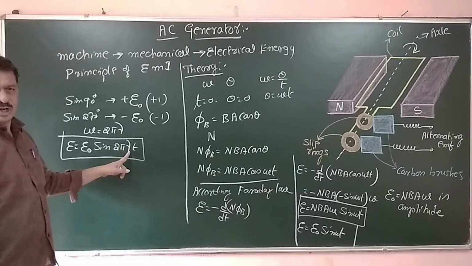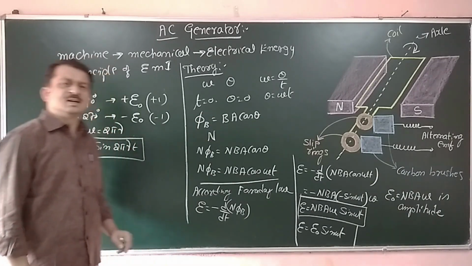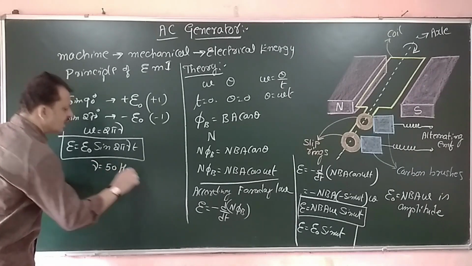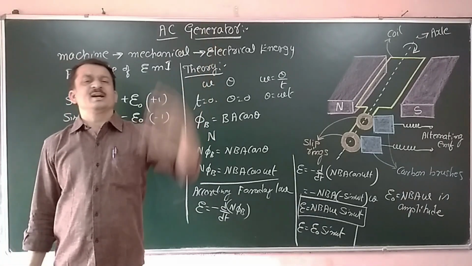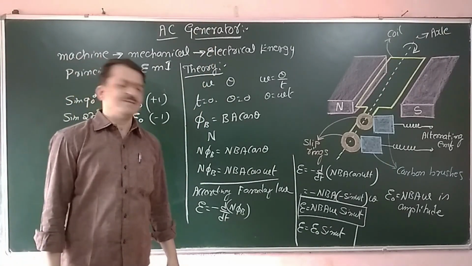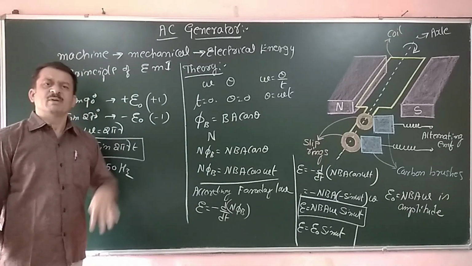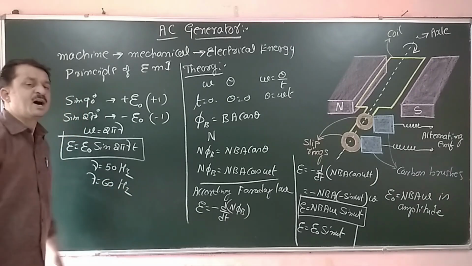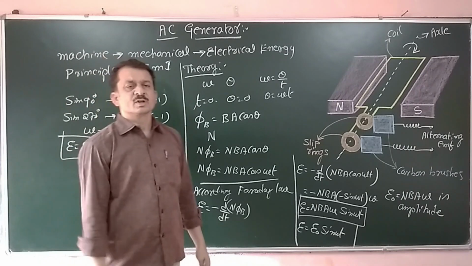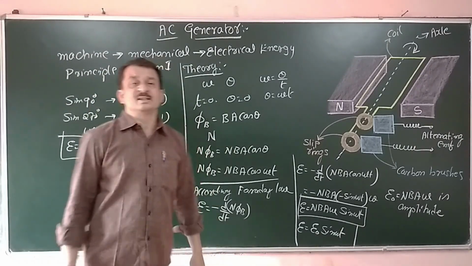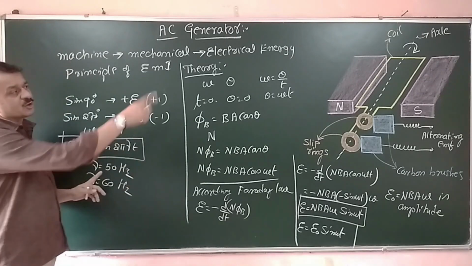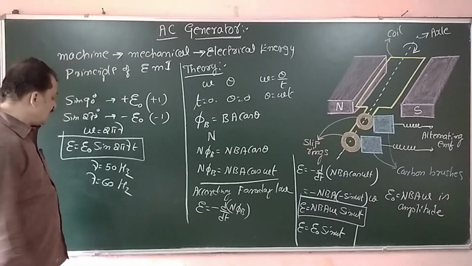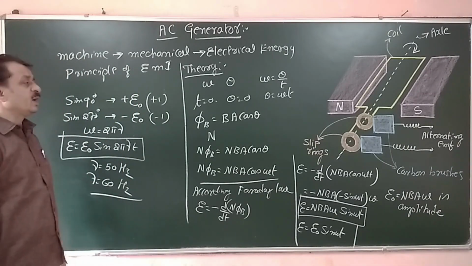Now this is the frequency of revolution of the coil. In India or Asian countries, this frequency of revolution is 50 Hertz, and hence the AC current we get for household use has 50 Hertz. But in the case of Western countries, this frequency of revolution is 60 Hertz. That means the coil rotates 60 times in 1 second. In India or Asian countries, the coil rotates 50 times in 1 second. That is regarding the frequency of AC.